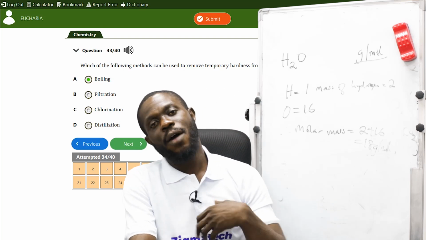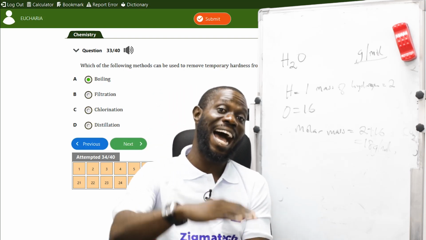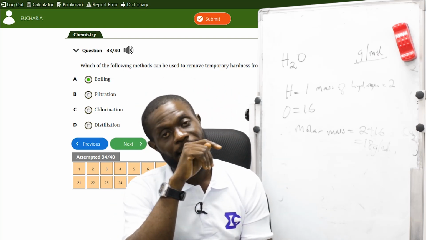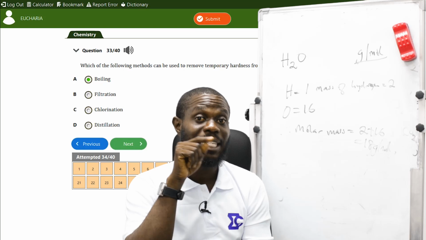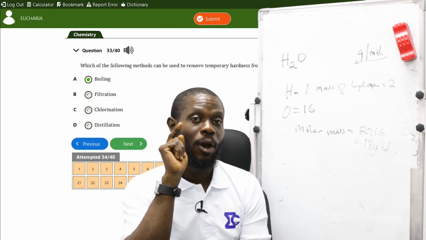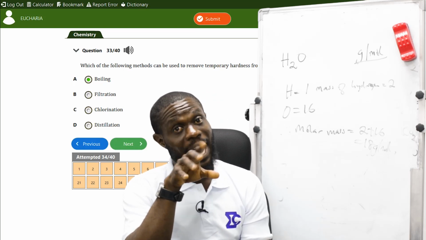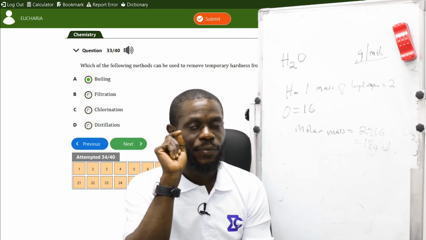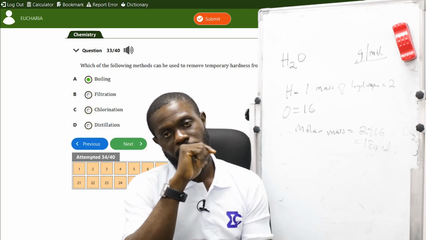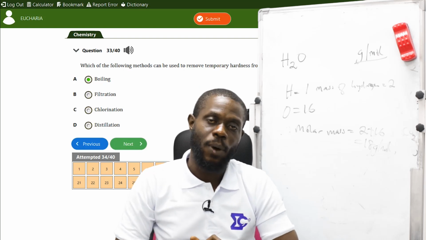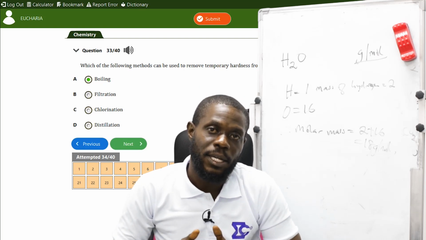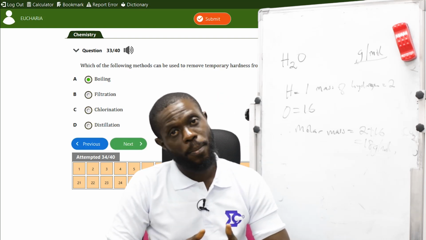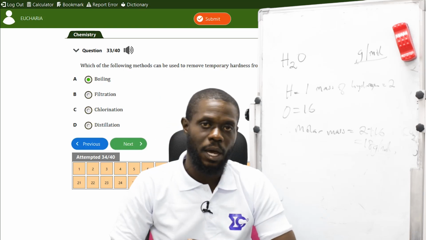That means to say, for every hard water, the boiling point is high and the freezing point is still high. Hard water has a high boiling point and a high freezing point. Why, for soft water, it does not have a high boiling point. So it has a normal boiling point and a normal freezing point.